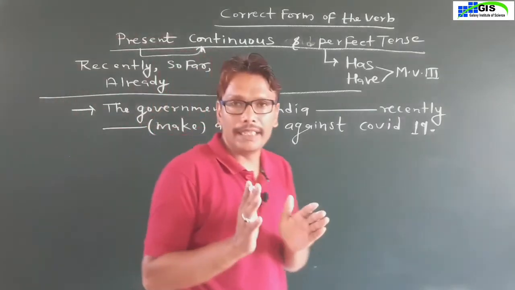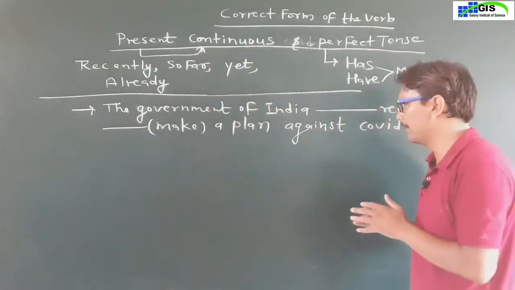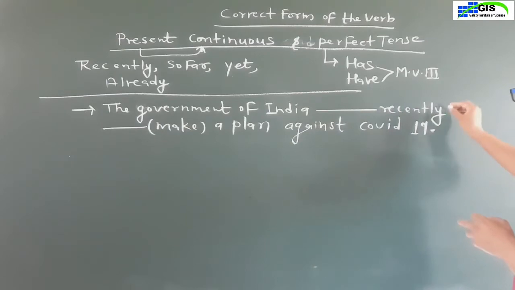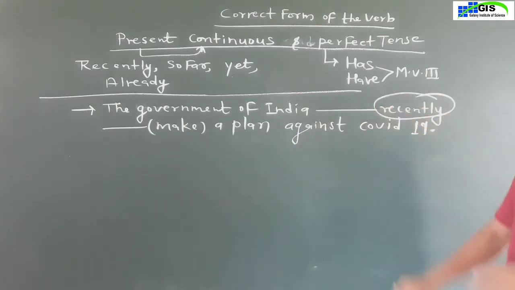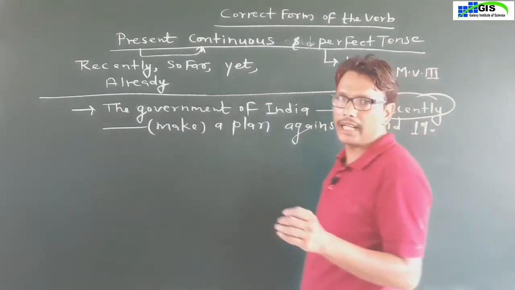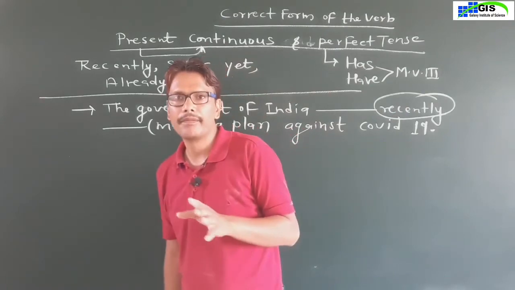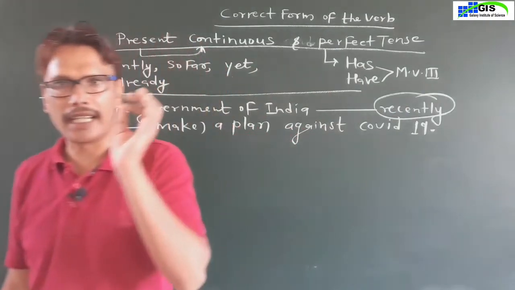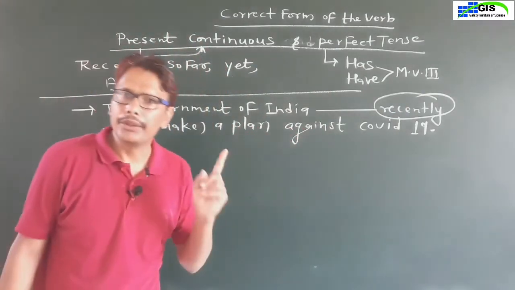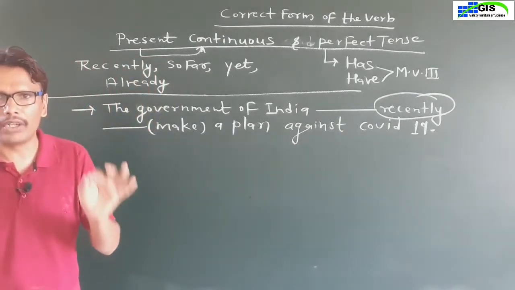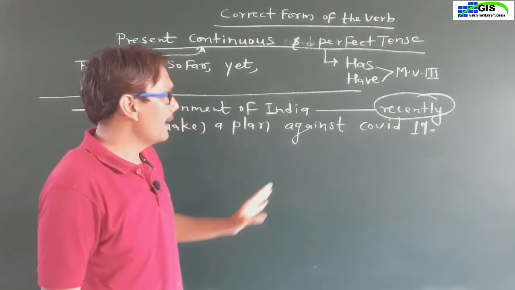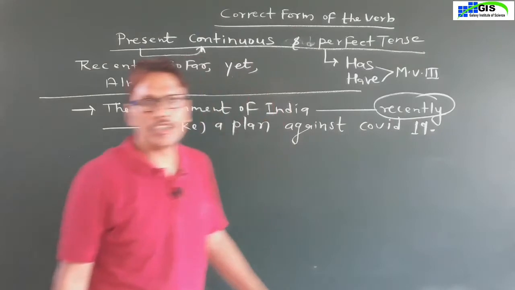only when you get the adverb of time in the sentence. In a sentence there may be an adverb of time or an adverb of manner, but in the correct form of the verb you will get only the adverb of time, and here the adverb of time is recently.